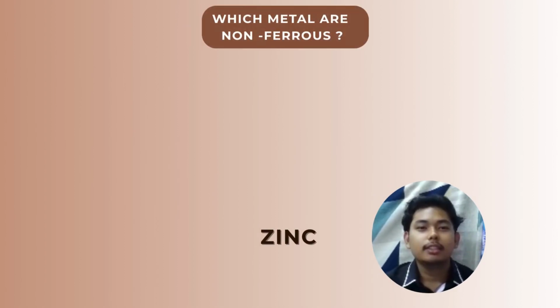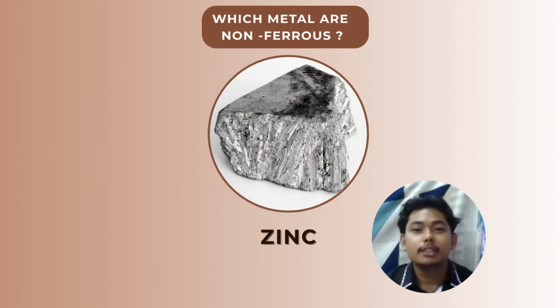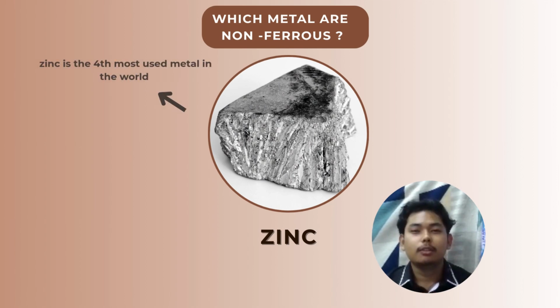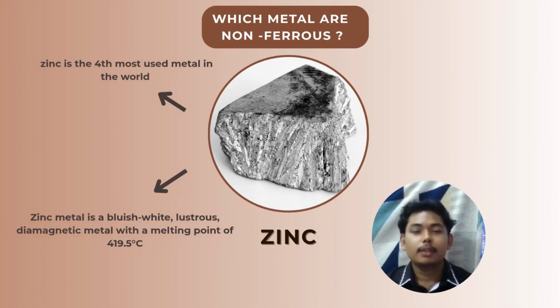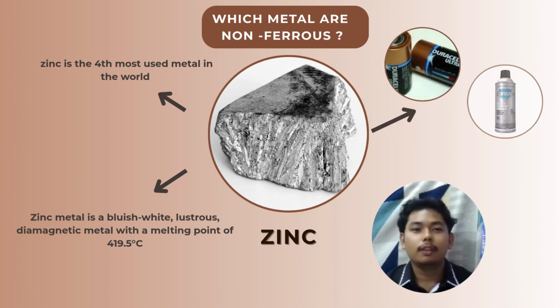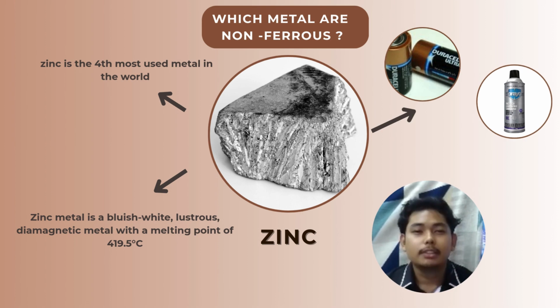Alright, next is zinc. Zinc doesn't contain iron, which means it's naturally resistant to rust and corrosion. This makes it ideal for protecting other materials, especially steel, through a process called galvanization. But that's not all zinc is known for. It's actually among the top 4 most commonly used metals worldwide, and for good reason.